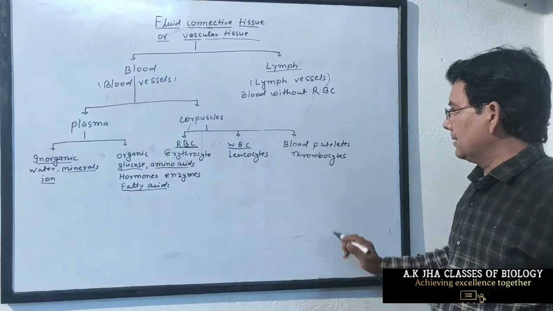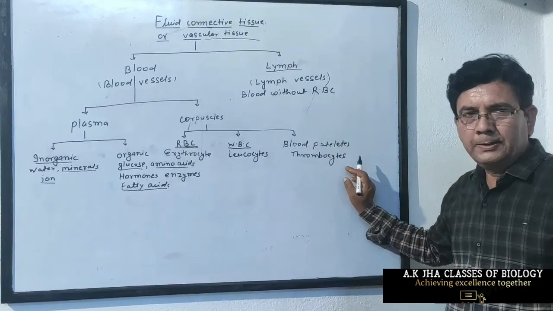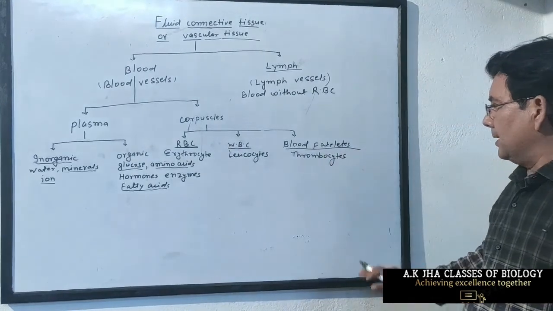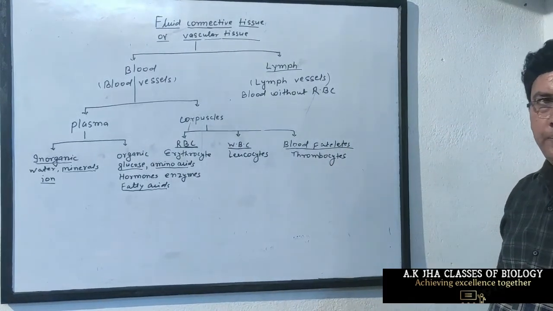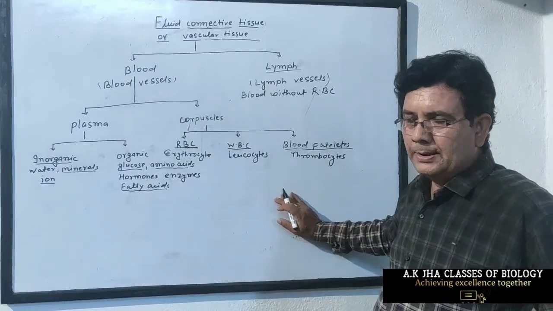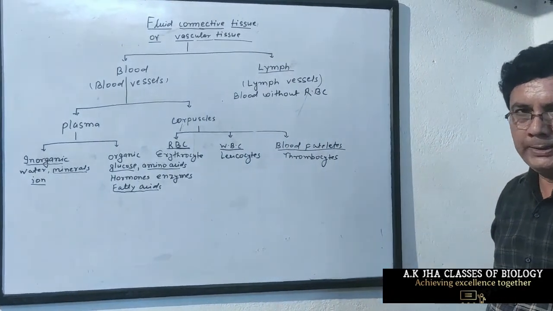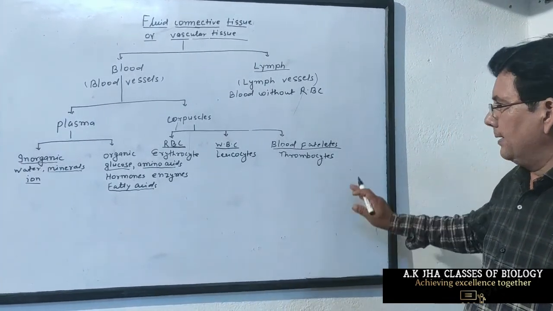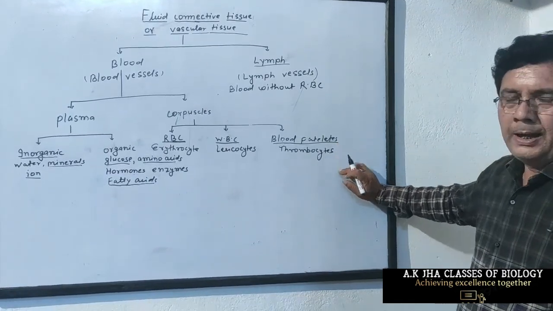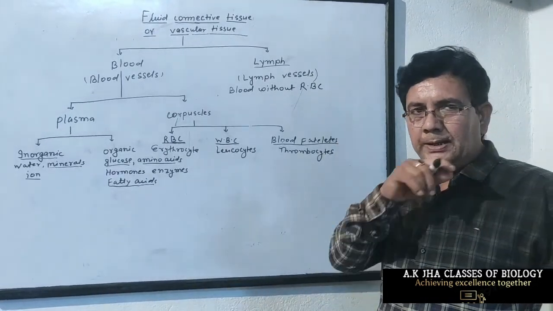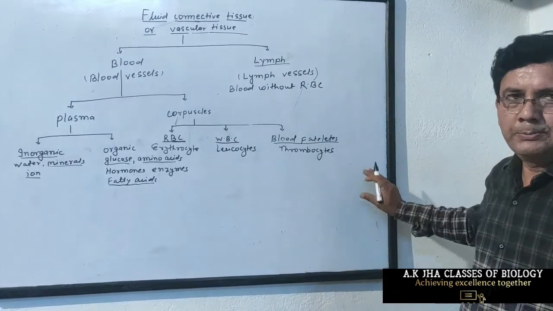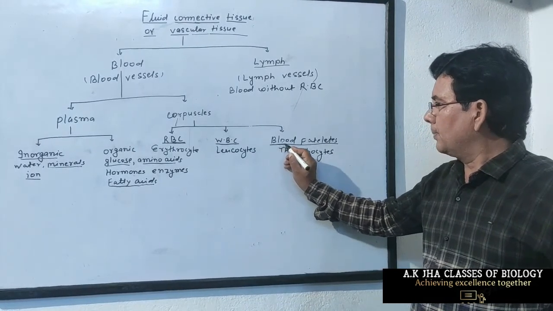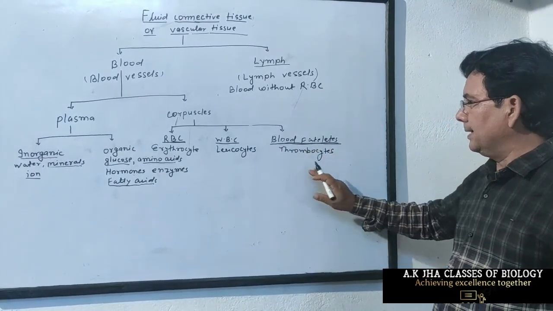And the next type of blood corpuscles is blood platelets or thrombocytes. The blood platelets or thrombocytes are the blood corpuscles which help in clotting of blood. When any blood vessel ruptures, then blood starts flowing. To prevent the flowing of blood from the ruptured blood vessels, it is needed that blood becomes clot, and the leakage from the ruptured blood vessels becomes closed. It is closed by the formation of blood clots. So for the formation of blood clot, blood platelets are required.